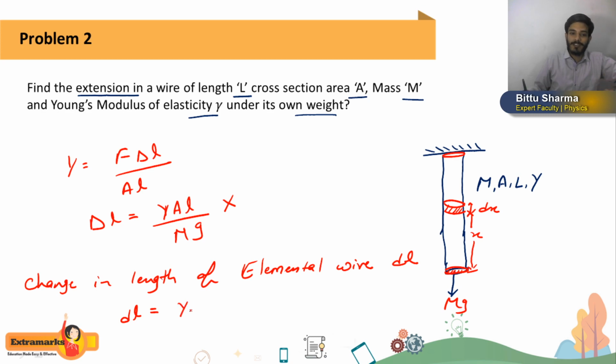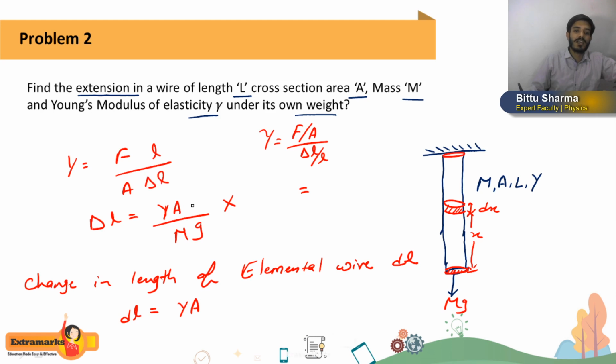Young's modulus Y, see, stress is what? Young's modulus Y is equal to stress by strain. Stress is force by area, strain is delta L by L. So it will be Y equals F L by A delta L. Yes or no?